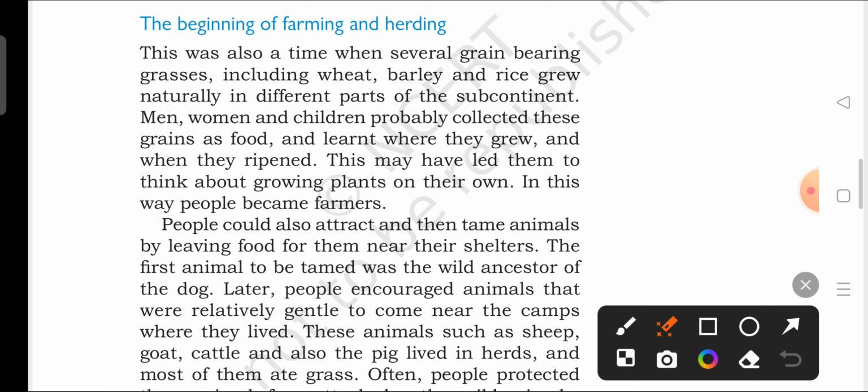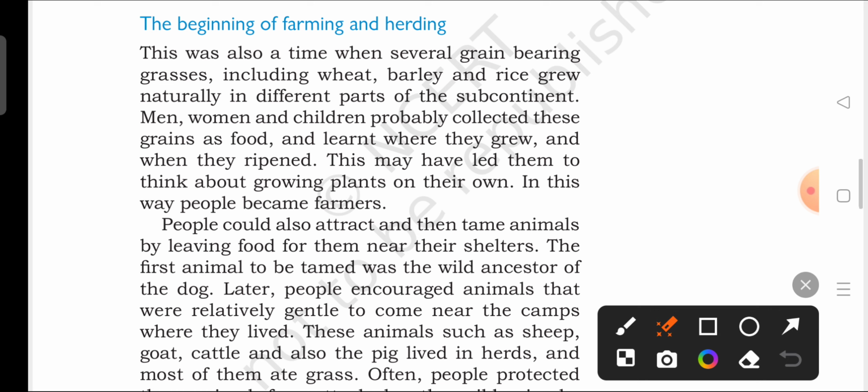So men, women, children, everyone started noticing these grains. These grasses look a little different, isn't it? They are a little taller, more sturdy and strong compared to the other grass. They also observed what these grasses were bearing, and they collected it and cooked it. When they started eating it, they came to know, yes, we can eat these as well. In this way they remained in one place.